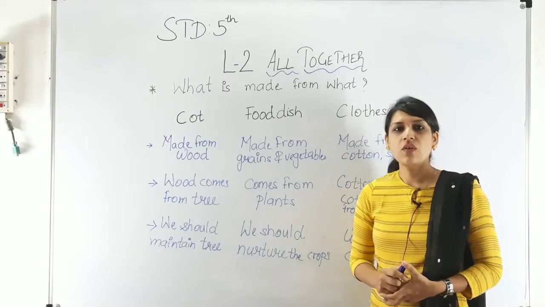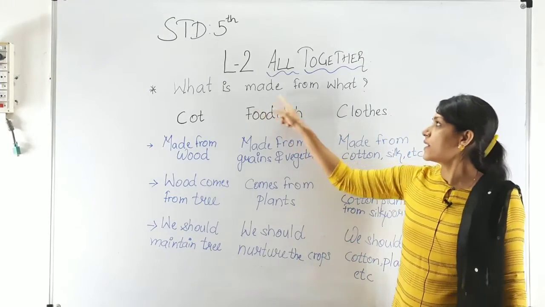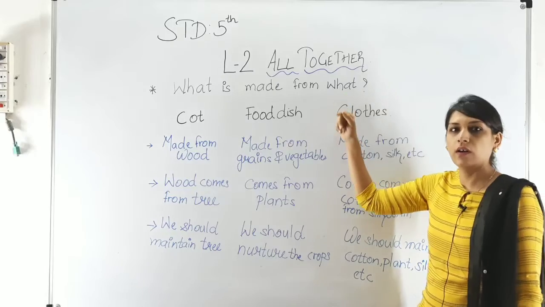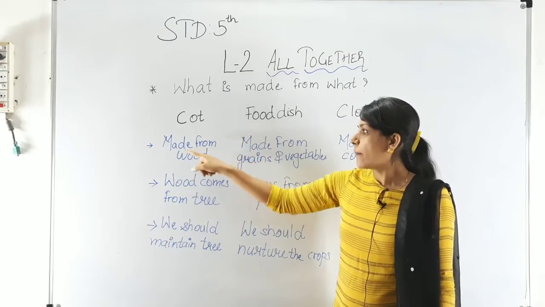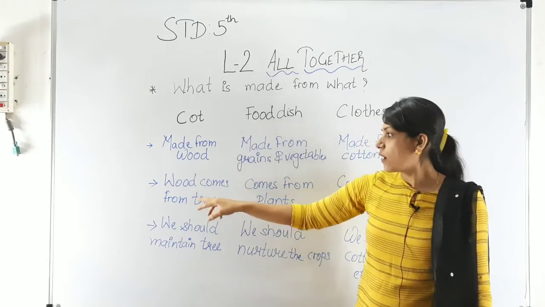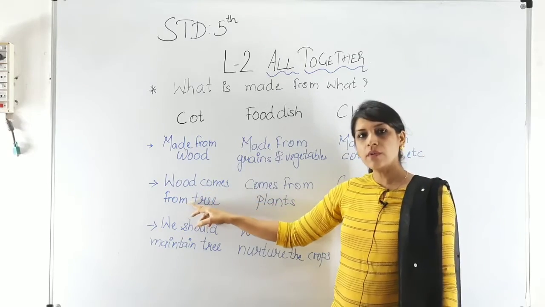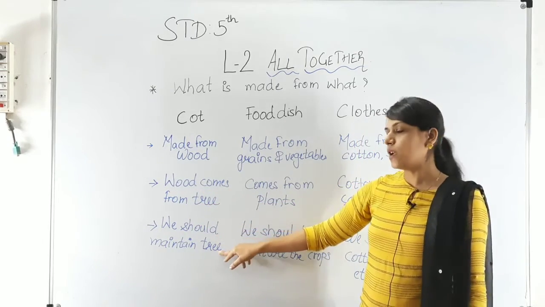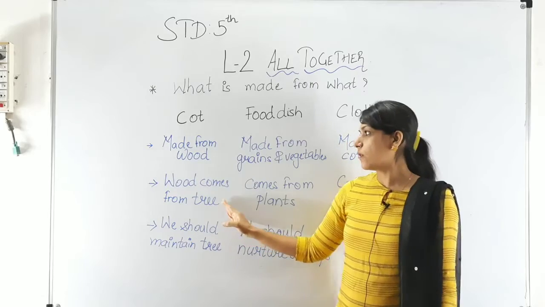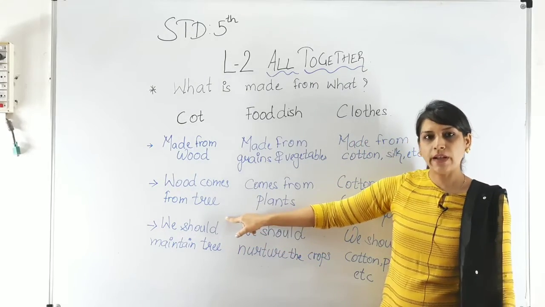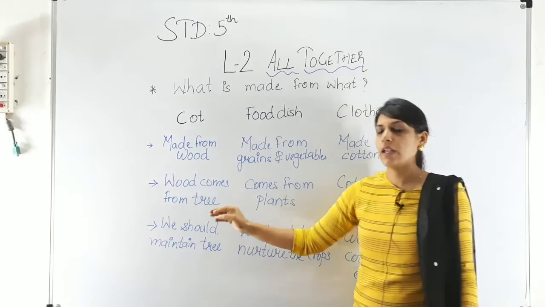Now we will discuss what is made from what. First, a cot, made from wood. Wood comes from where? From trees. We should maintain trees. So from this we should maintain and preserve our nature.